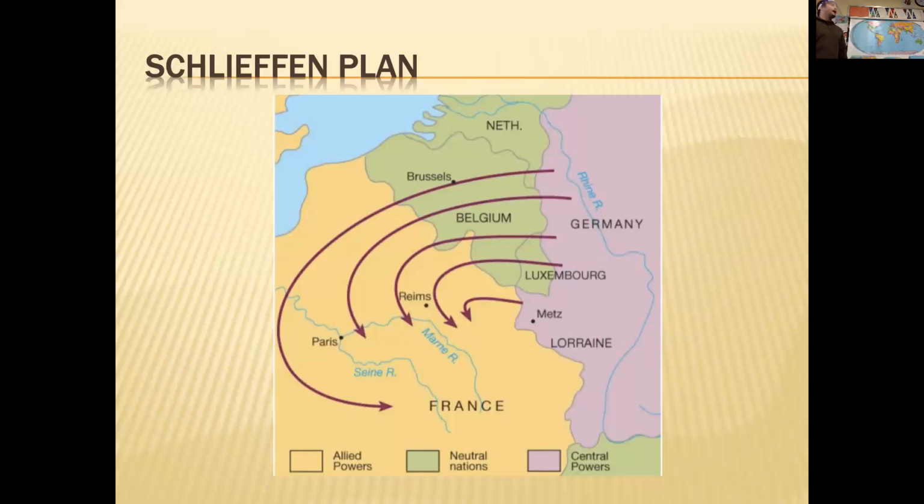Okay. And with the Schlieffen Plan, that's exactly what Schlieffen decided to do. And this was a military general even before World War I. He actually wasn't even alive when the war started. And Germany decides to use this plan because this is a great way to try to attack France, to try to surprise them and try to advance onto France and take over the capital, Paris, within really 40 days. That was their goal, to try to take over France within 40 days.